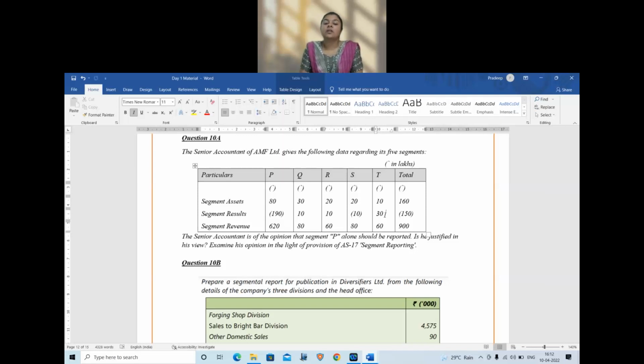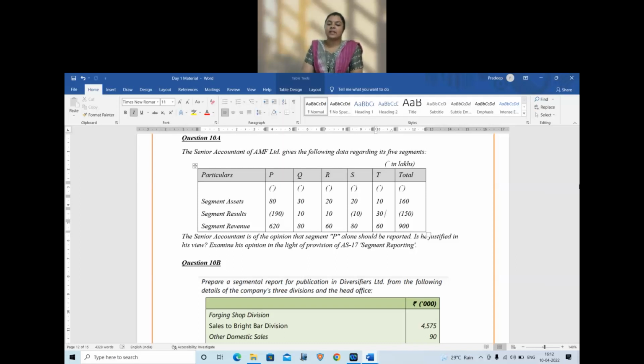Here, because all the 5 are reportable, we need not check the 75% criteria. Suppose only 4 were satisfying, PQRS alone, and T did not satisfy, then we will check the 75% of the turnover criteria. Here 100% of the turnover is becoming reportable, therefore we need not check the 75% criteria. Clear with the question, friends? Next,